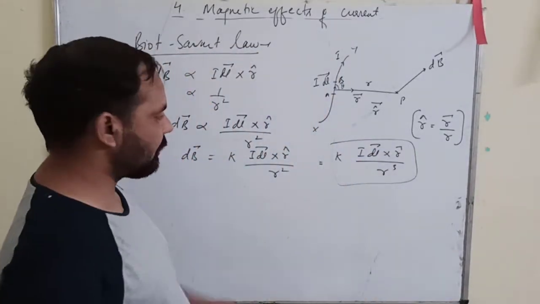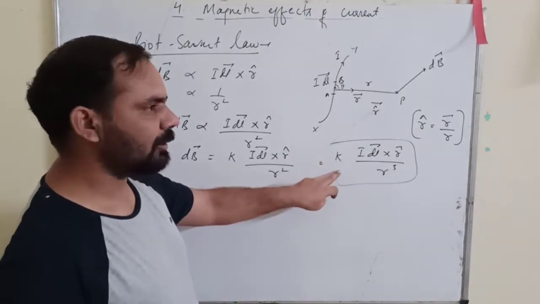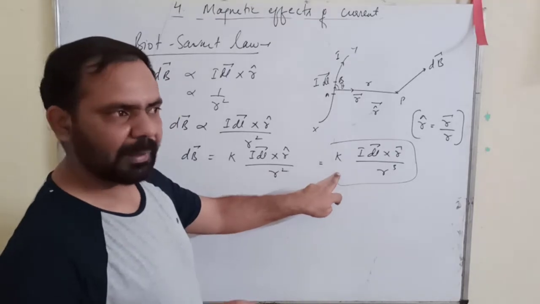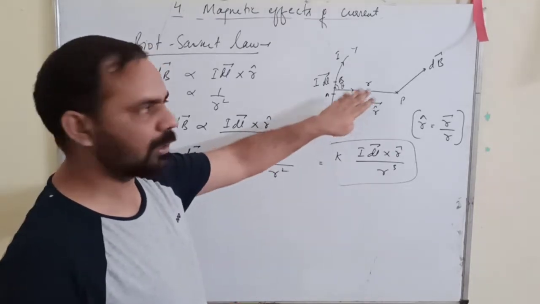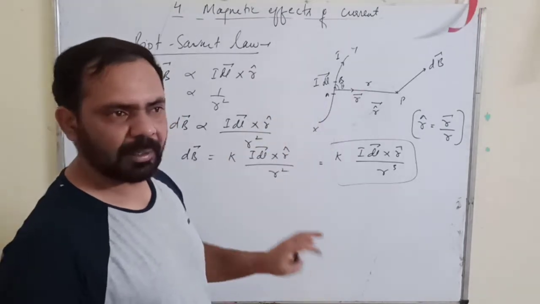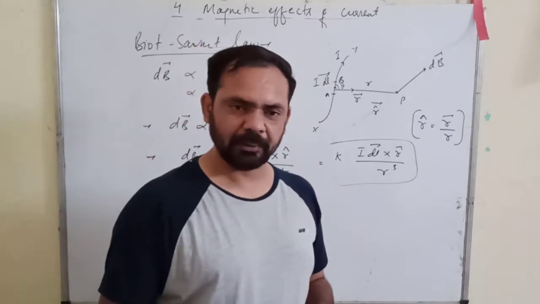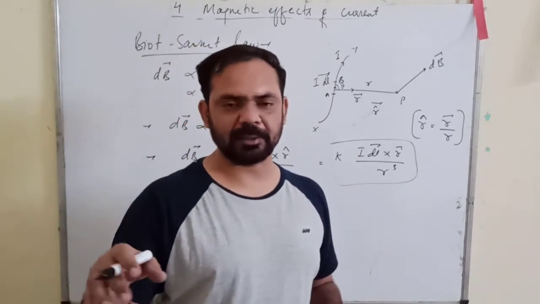Now if you choose this, what is k? K is the constant of proportionality. Its value depends on the medium in which the current element is placed and the point is placed, as well as on the system of units you have adopted. Means if you have adopted the SI system or CGS.